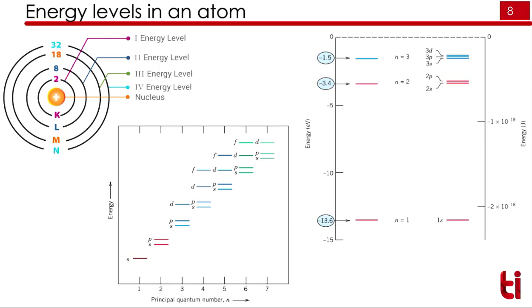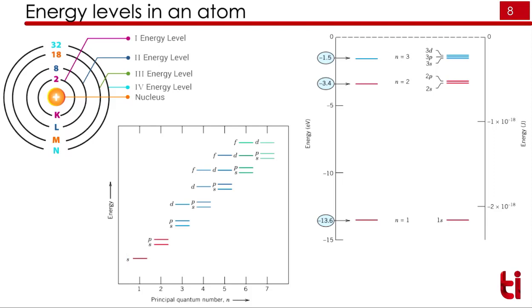This is the nucleus of any atom. We have different shells such as the K shell, L shell, M shell and N shell. The K shell can occupy 2 electrons, L can occupy 8 electrons, M can occupy 18 electrons and N can occupy 32 electrons. In these shells we have different subshells such as s, p, d, f, as we have seen in the last slide.